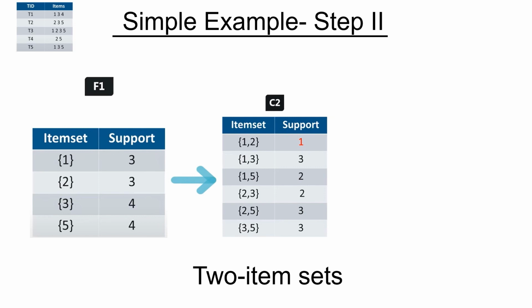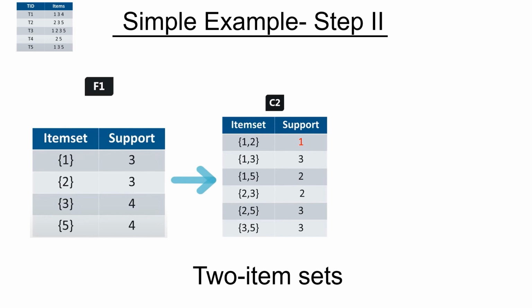What two item supersets can you build from these one item sets? It is obvious, put all the combinations here: 1 2, 1 3, 1 5, 2 3, 2 5, 3 5, and now you have to calculate the support. For calculating the frequency, or support, you have to use the transaction table at the top left of this slide. So let's see in how many transactions items 1 and 2 are brought together. It only occurs in transaction 3. That's a single transaction, so we'll put the value of support as 1. Then we can calculate 1 3. When are 1 and 3 brought together?